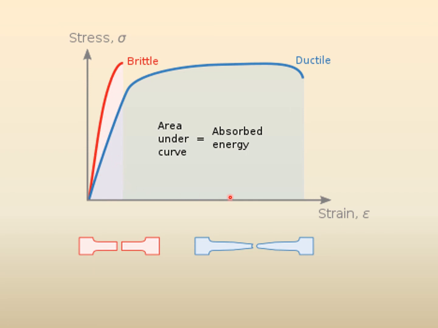But for the ductile material, the toughness is this. What about the strength? The maximum strength for this material and for this material is almost the same. So if you find the strength of the material, then the two materials are the same. But if you find the toughness, then the brittle material has a much lower toughness than the ductile material, right? So it is not necessary that a material that is very strong will also have a high toughness.